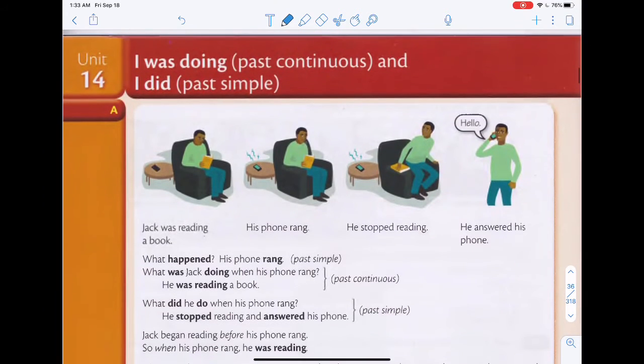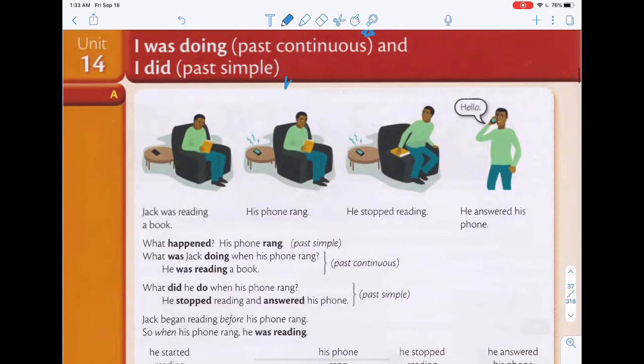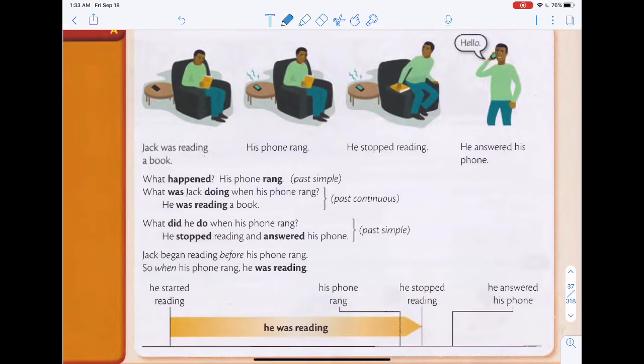Now let's take a look at Unit 14, and in this unit we're going to learn about past continuous and past simple. So past simple, it is what you learned in Unit 11, and basically they're just combining Unit 11 with Unit 13. So it might sound a bit confusing, but it's everything that you have learned before. So look over here, we have Jack was reading a book. His phone rang. He stopped reading. He answered his phone. By taking a look at these 4 sentences over here, can you tell which is past continuous and which is past simple?